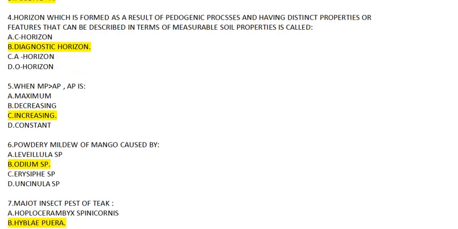Horizon, which is formed as a result of pedogenic processes and having distinct properties or features that can be described in terms of measurable soil properties, is known as. This is a definition of diagnostic horizon, so the answer will definitely be diagnostic horizon, B.